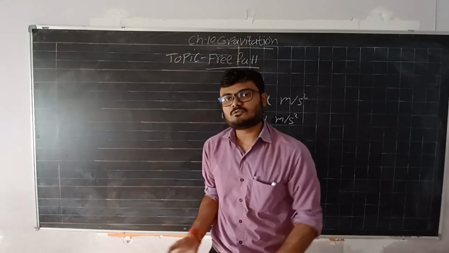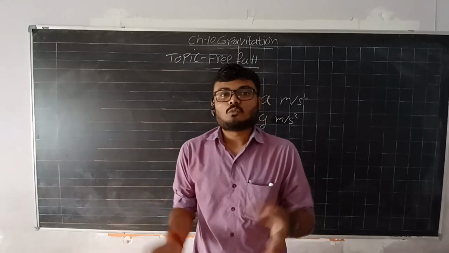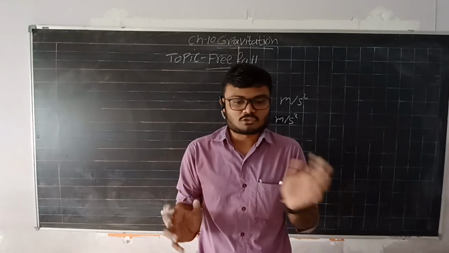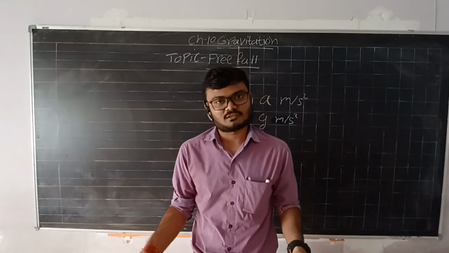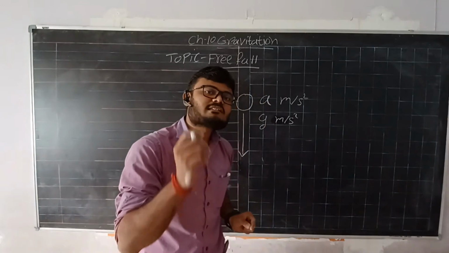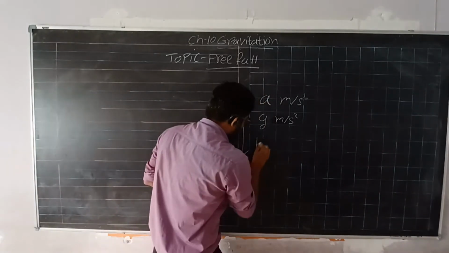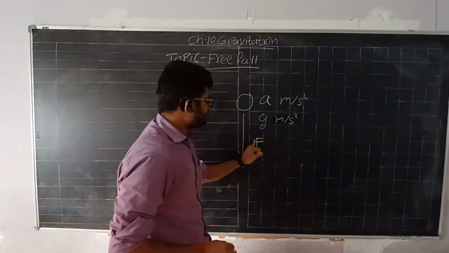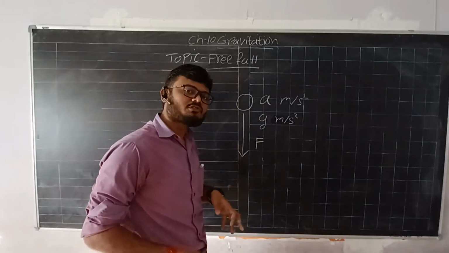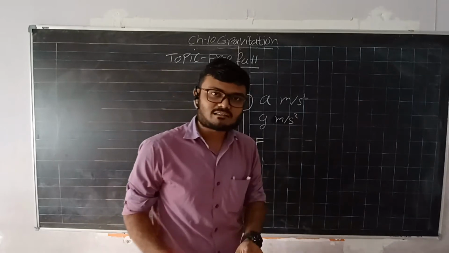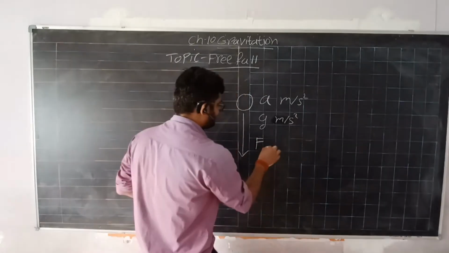We have already done with what force two objects exert on each other. We know the second law of motion. What is the second law of motion? The force is the product of mass and acceleration.